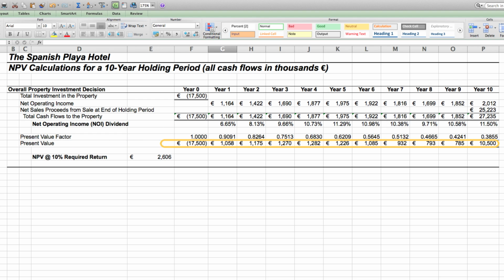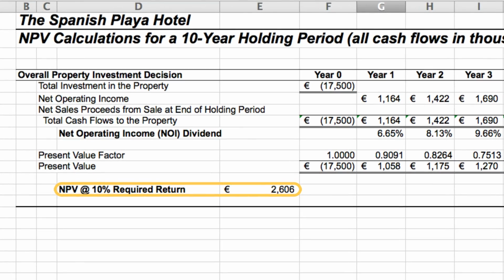We sum these cash flows and obtain a figure, 2.606 million. What that means is we've earned a required rate of return of 10%, and in addition, we've created 2.606 million euro of wealth. That's the net present value, 2.606 million. Positive net present value means we would like to invest.